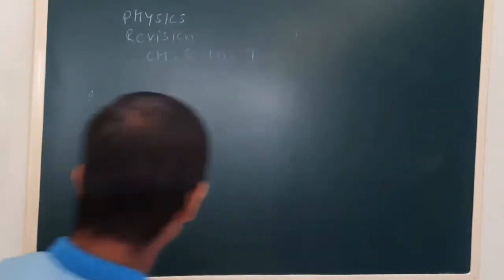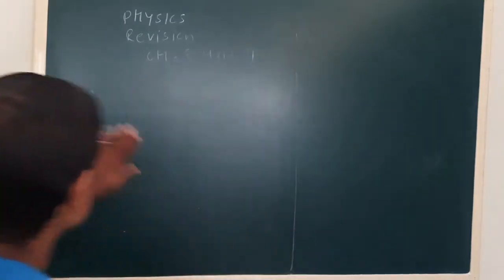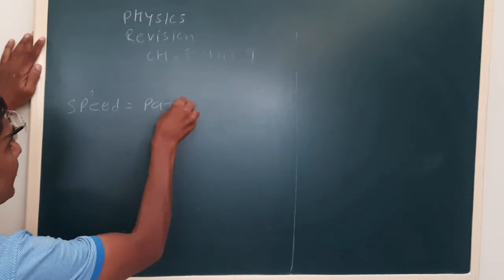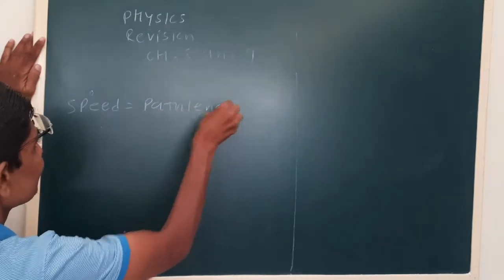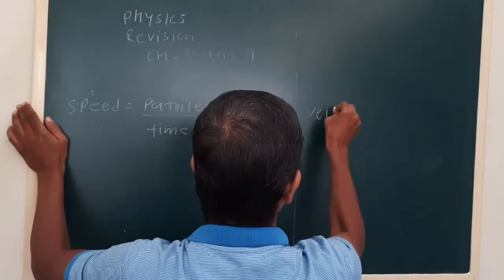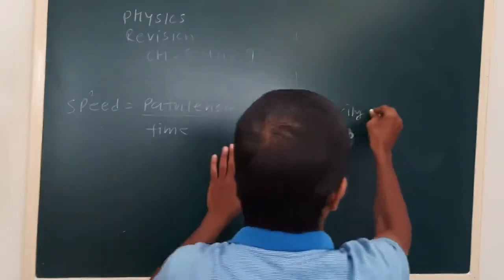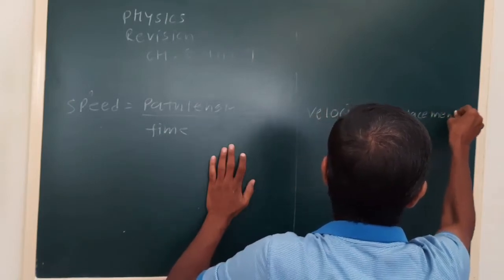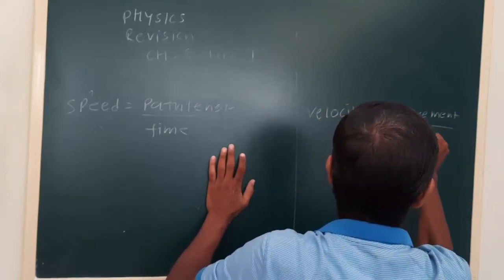Next we have to know about the speed. Speed is path length upon time, whereas velocity is displacement upon time interval.